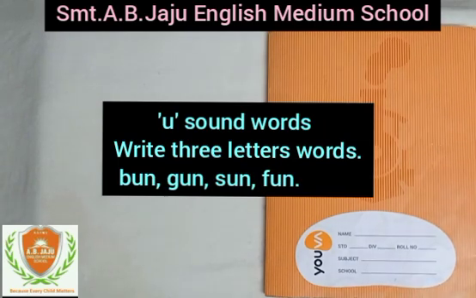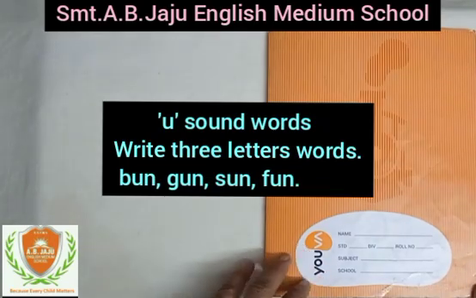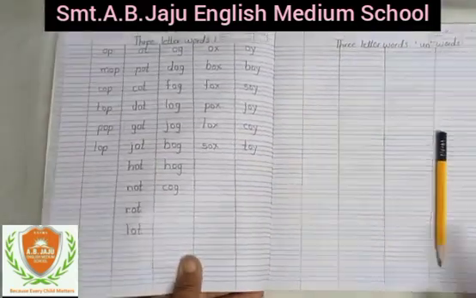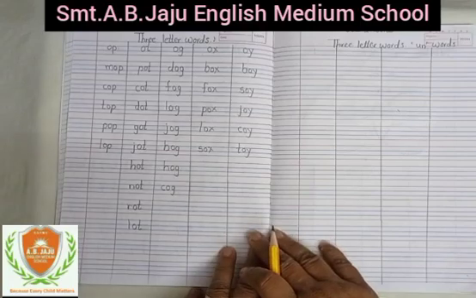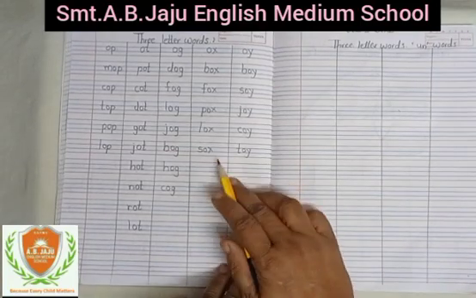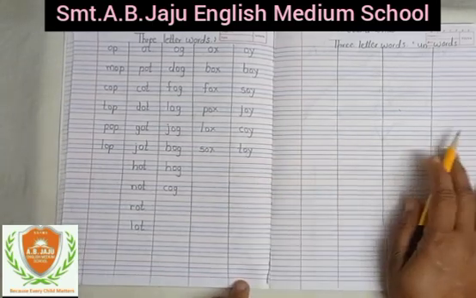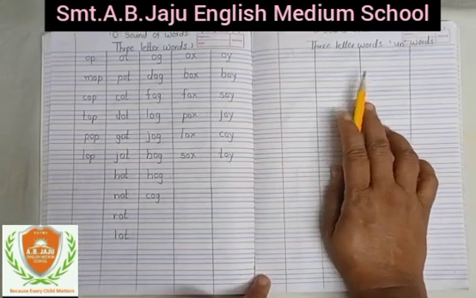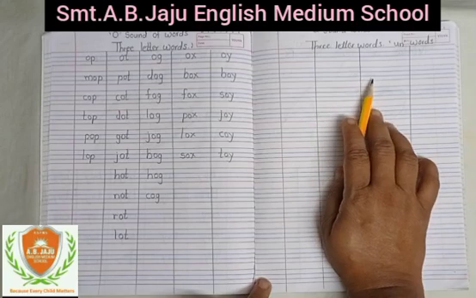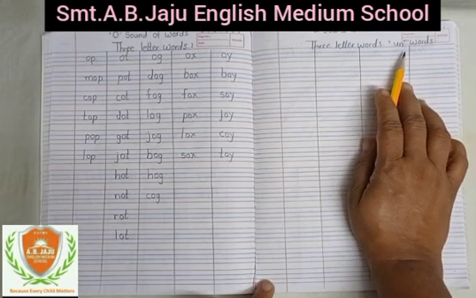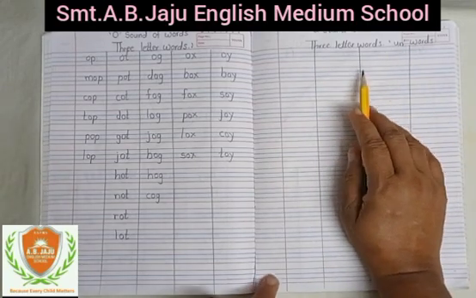We will make 3-letter words of un. Okay, in the 4-line notebook. Now open the notebook. In the previous video we learned and wrote letter O sound family words. Now today we are going to learn and write letter U sound words. Okay, we will make 3-letter words. So today un words we will write down, make 3-letter words.